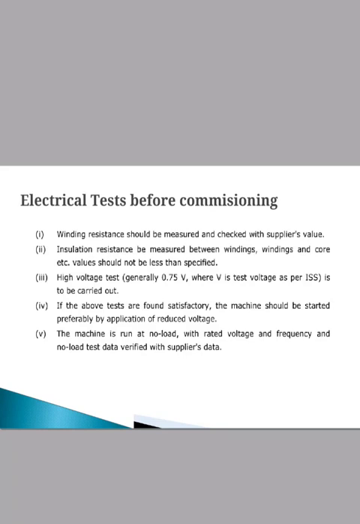Then for large machines we have to check whether the forced air cooling system is properly provided and working. Then the oil lubrication of bearings is to be checked for proper working. These are the different electrical tests carried out on the machines or electrical system before the commissioning.